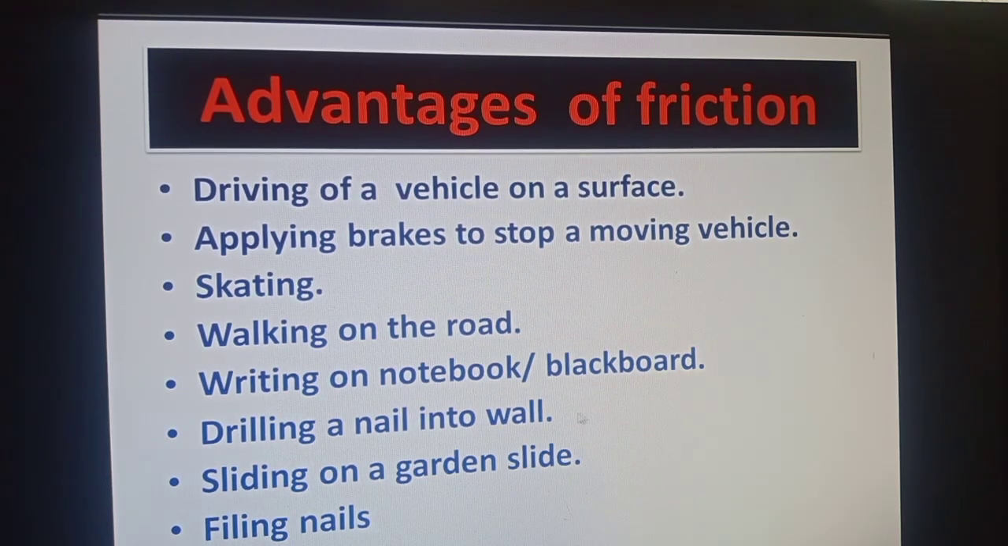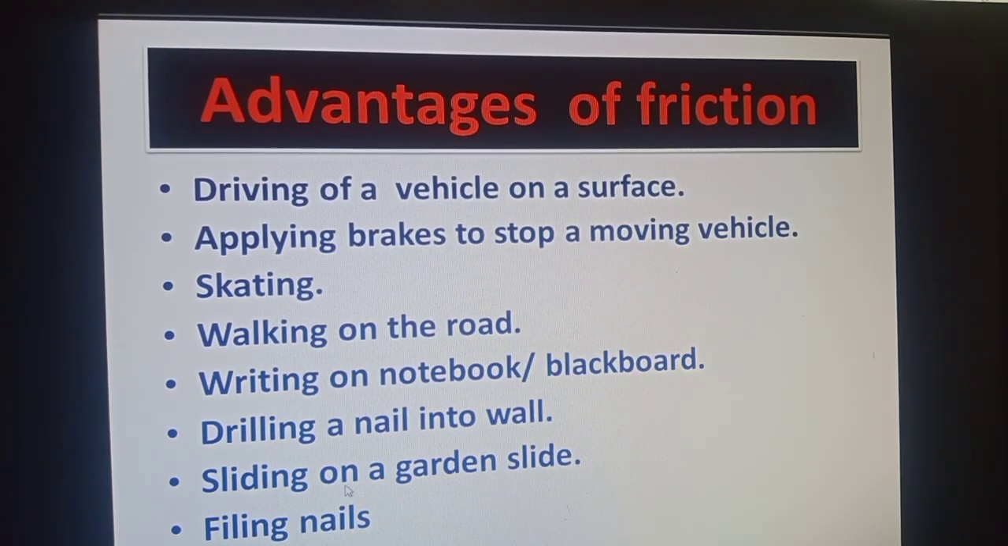Drilling a nail into a wall. The nail stays in the wood or in the wall firmly due to friction. If there is no friction, you can push the nail back or pull it out from the wood or from the wall. A nail, wood screw or bolt stays in the wall due to friction.